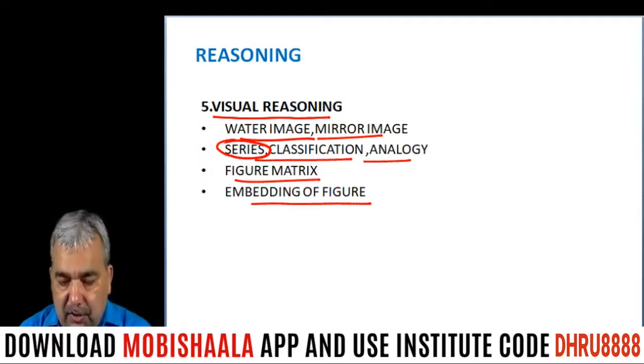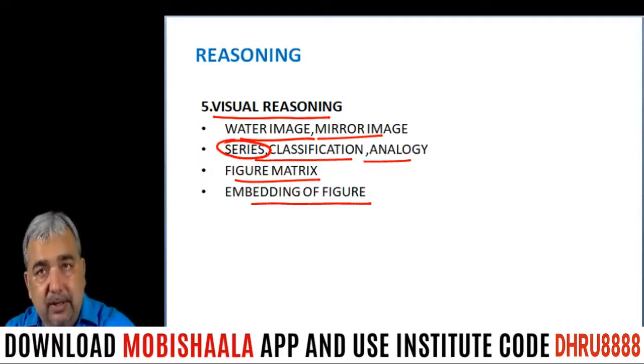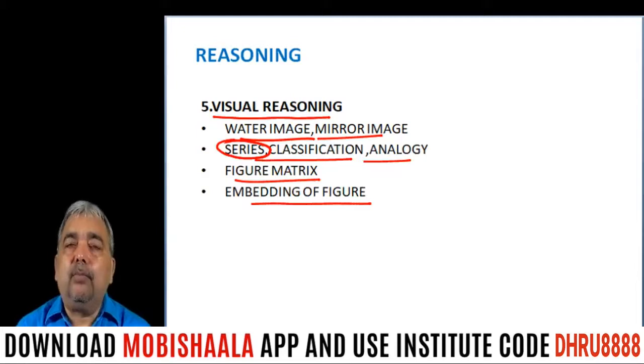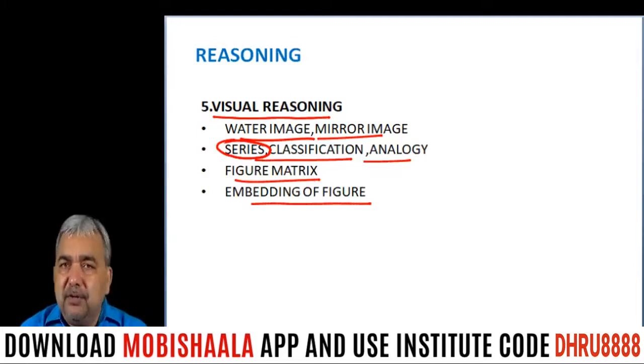Next I am coming to basic numeracy. Now see, some students find it difficult to do maths or fear maths. They must concentrate on reasoning because they will find reasoning easy in comparison to maths.